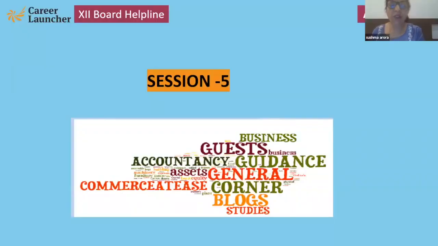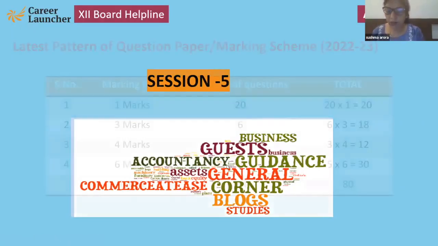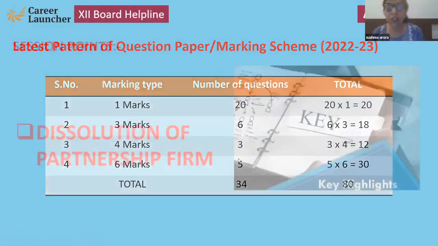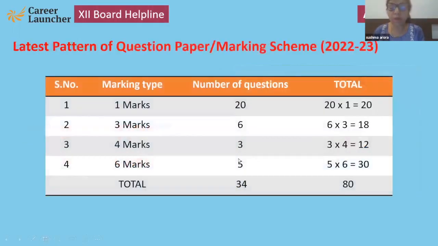Many students asked doubts from this chapter, so we have taken that chapter separately. First of all, I want to give you the new paper pattern and marking scheme. As you know, 1 marker, 20 questions; 3 markers, 6 questions; 4 markers, 3 questions; and 6 markers, 5 questions will be there. So total number of questions is 34, but 80 marks.